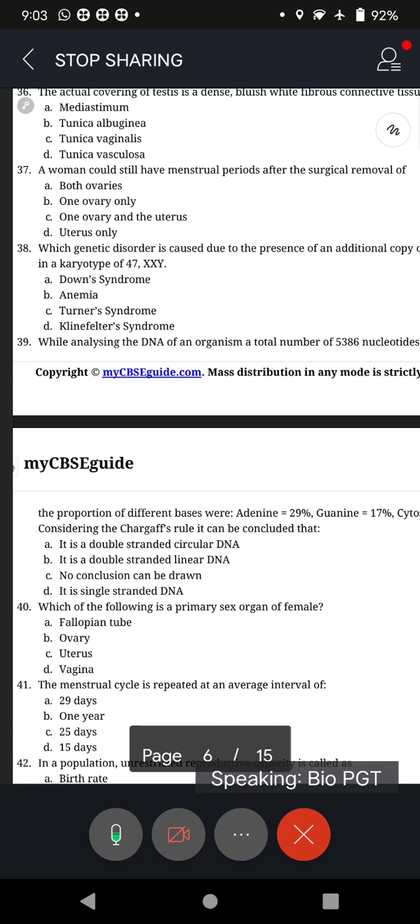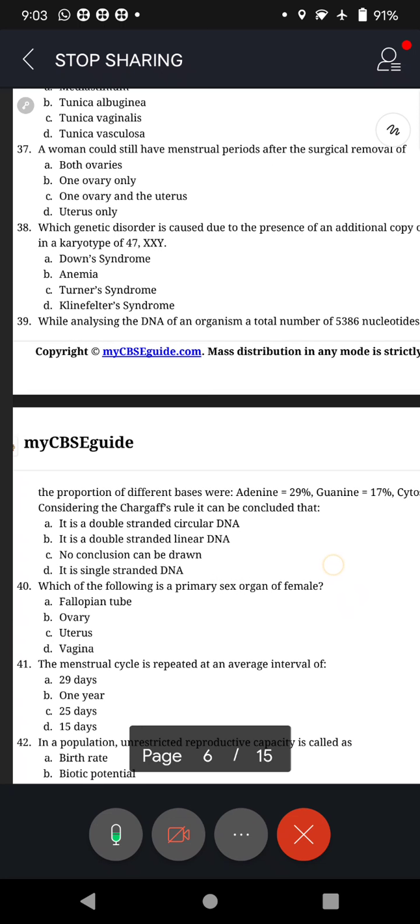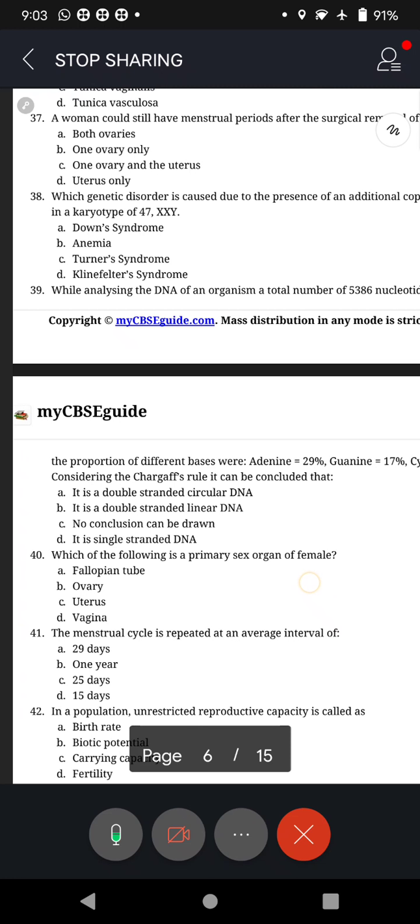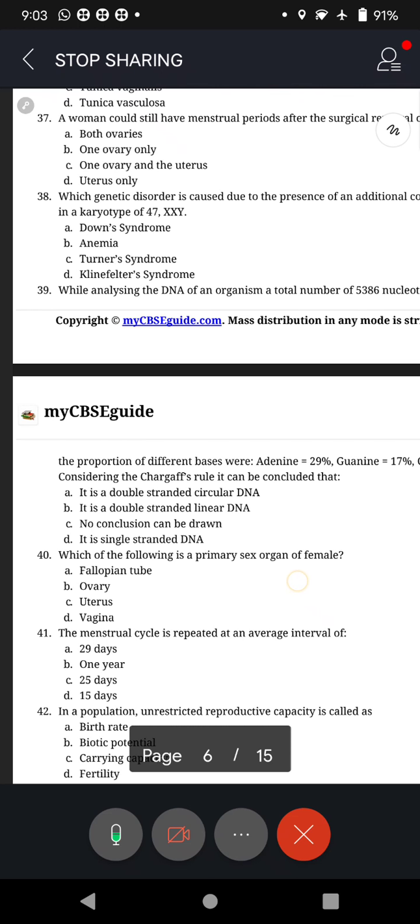Considering Chargaff's rule, it can be concluded that A, it is double-stranded circular DNA, B, it is double-stranded linear DNA, C, no conclusion can be drawn, and D, it is a single-stranded DNA. So, what should be the answer?